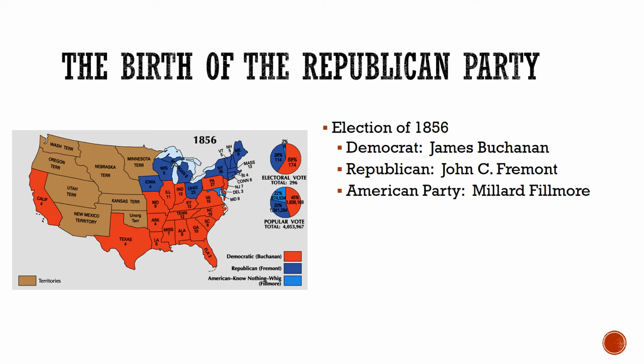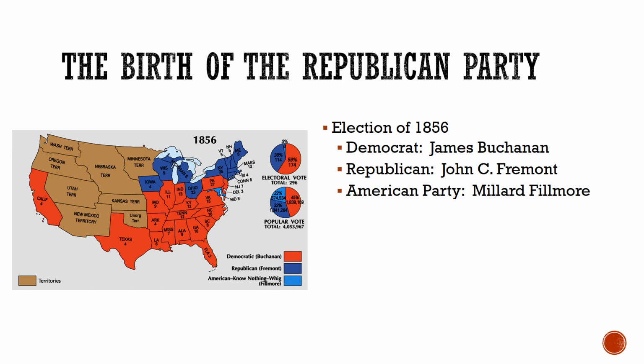In addition to these two parties, we have a third party in this election. Former President Millard Fillmore is going to run on the American Party ticket. Now, we've already talked about the American Party before. We called them the Know Nothing Party. So their big appeal is going to be anti-immigrant sentiments.